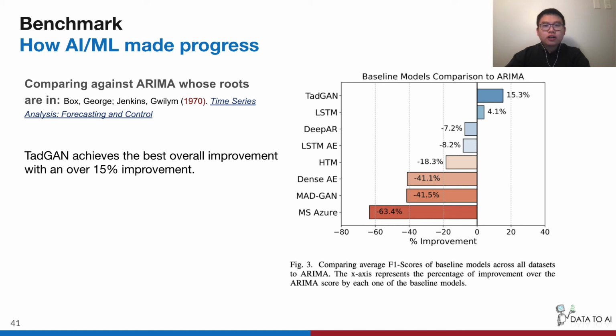The chart on the right shows how much improvement in F1 score is gained by each model compared with ARIMA. TadGAN achieved the best overall improvement with over 15% improvement in score, followed by LSTM. Unfortunately, all the remaining models seem to struggle to beat ARIMA.